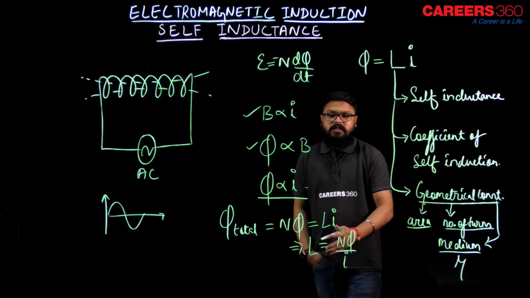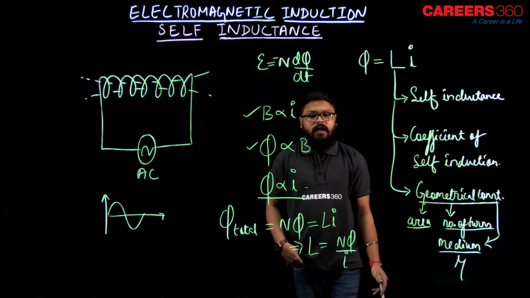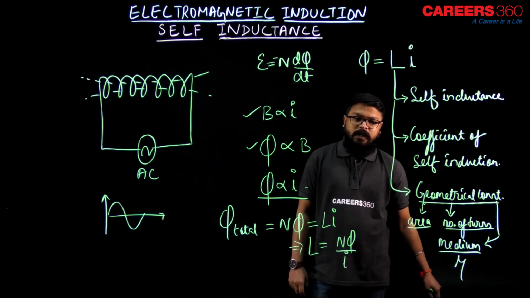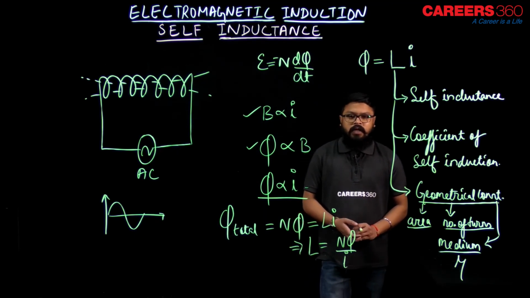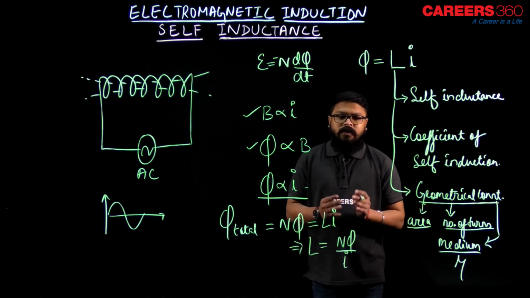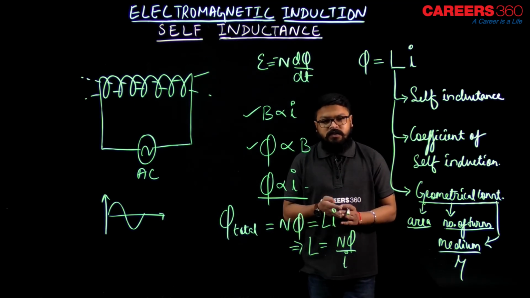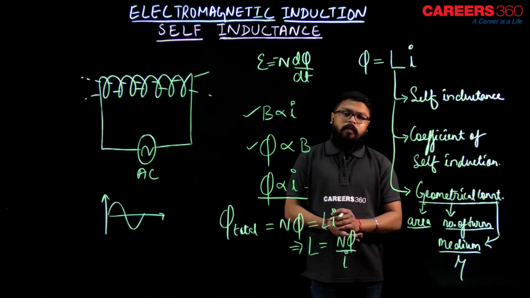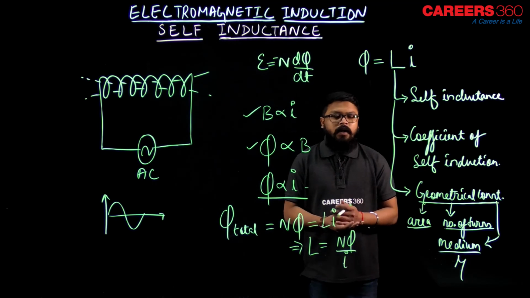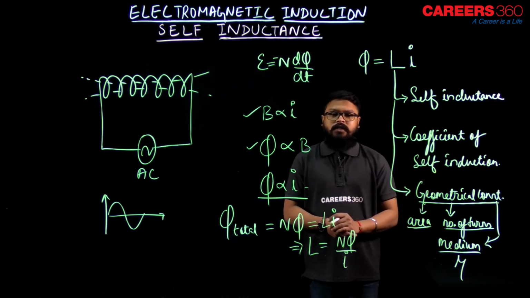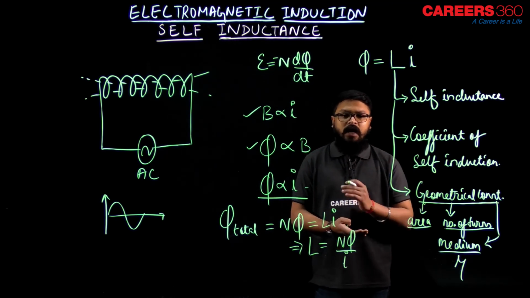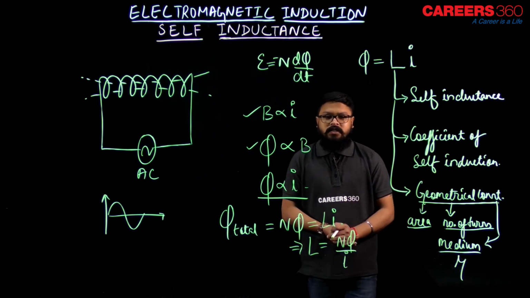Now, you must be thinking, since L equals n phi by I, the self inductance must depend on current. No, it does not depend. The self inductance or coefficient of self induction L does not depend on current or change in current. It depends on geometrical construction, that is area, number of turns and medium. I hope that is clear to you.